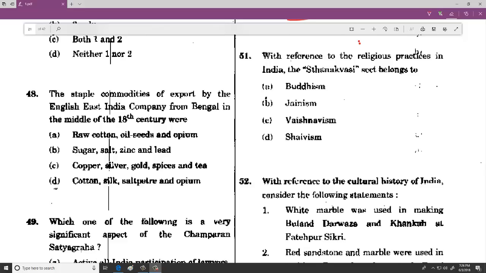So students, after seeing the first 50 questions, now we'll try to see what are all the important answers for the next 50, right? So first, to begin with, with reference to the religious practices in India, Stanakwasi is associated with B, that is Jainism, right?